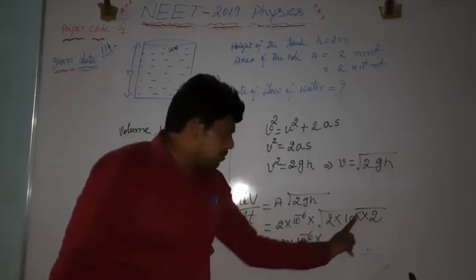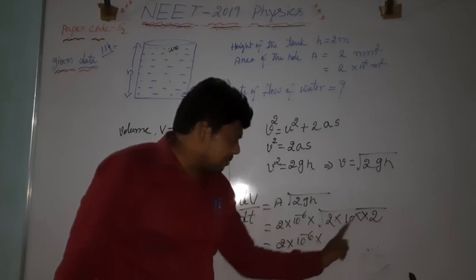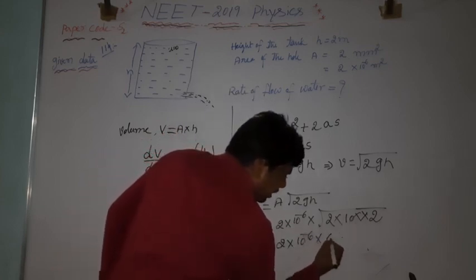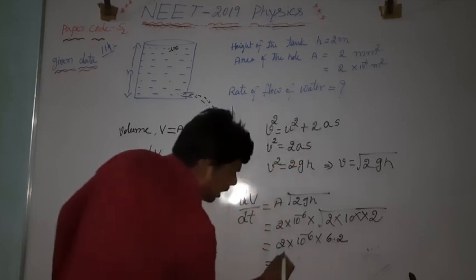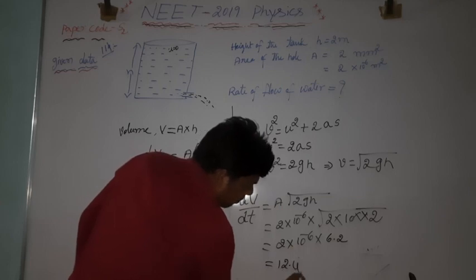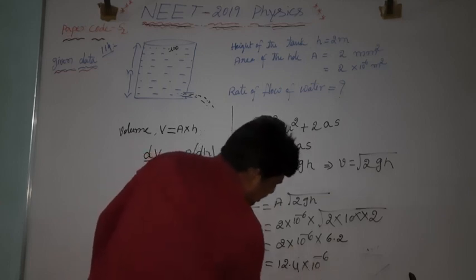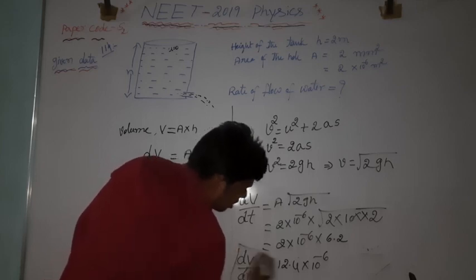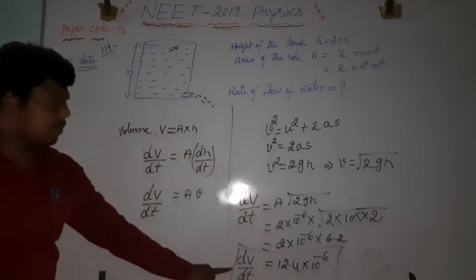The square root of 40 is nearly 6.2. Now 2 sixes are 12, nearly 12.4 into 10 to the power minus 6. That is dV, the rate of flow of water.